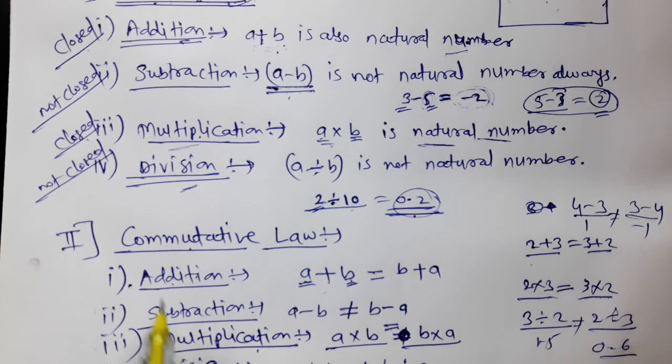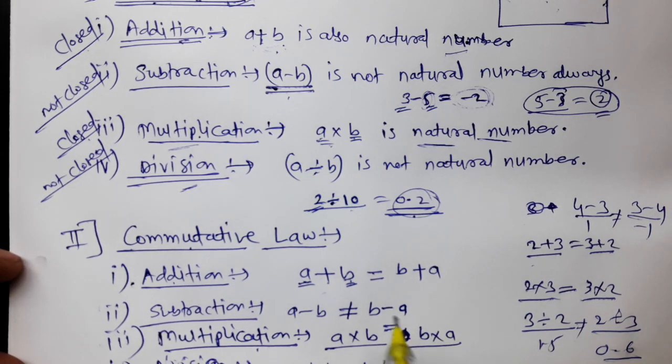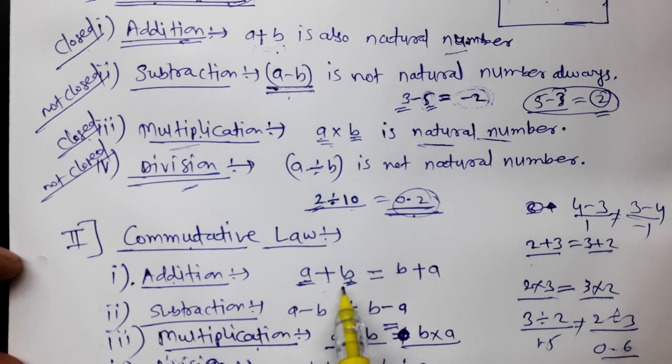Now the second property is the commutative property or commutative law. Let us see what the commutative law is. For the commutative law we have to take two numbers.